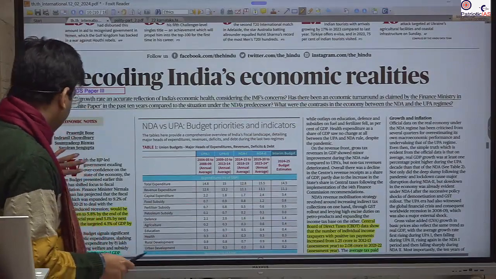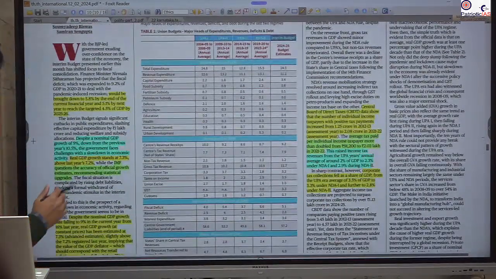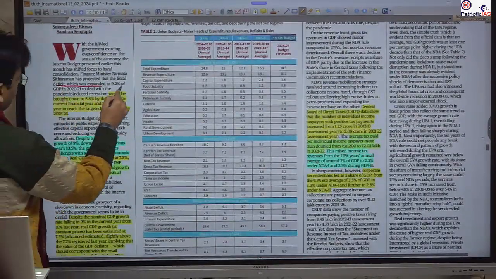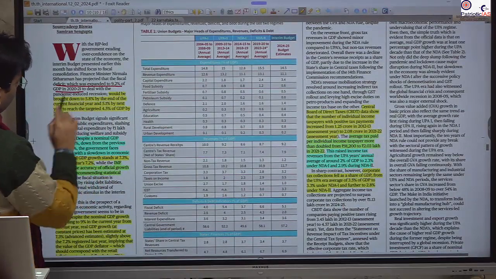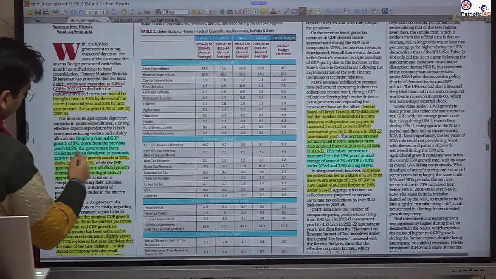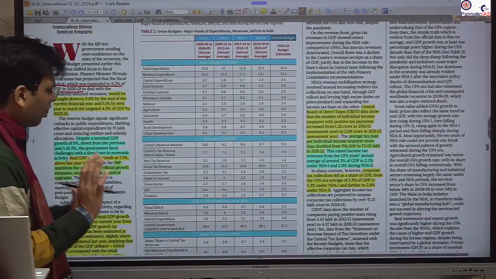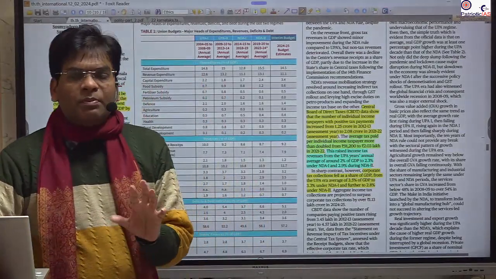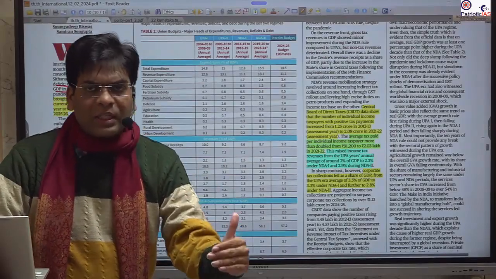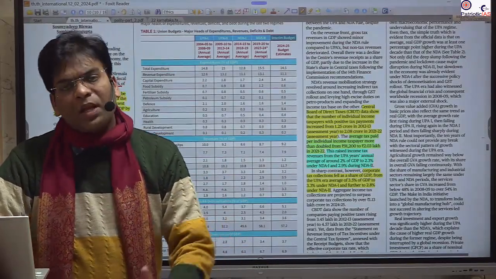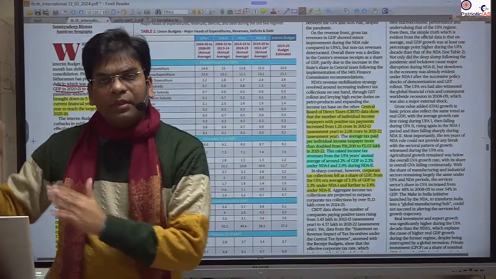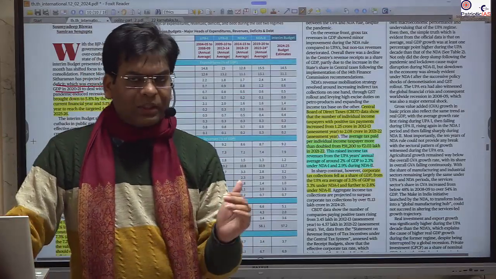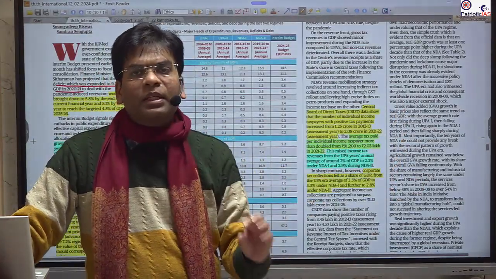Here it has discussed the projected data, the nominal growth rate projected and the real growth rate. We have already discussed what nominal and real GDP are, because nominal just represents the current price and the number of productions, and if you compare with the rates of other years, then it will be the real.